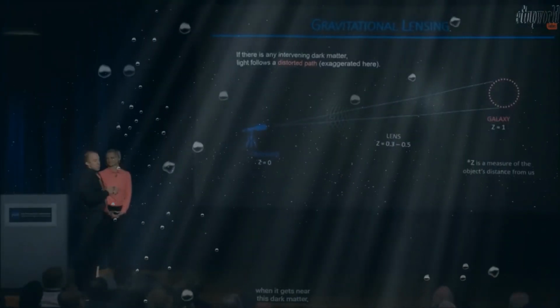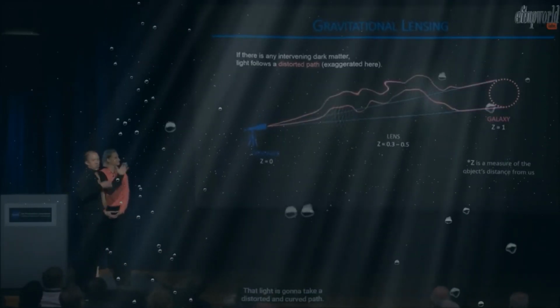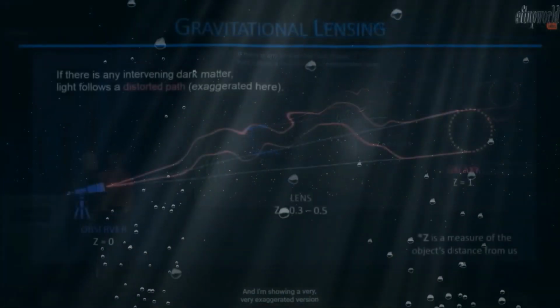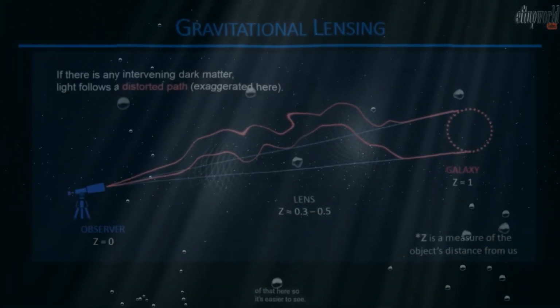One of the consequences of Einstein's theory of relativity, our theory of gravity, is that mass bends space. So what this means is the light, when it gets near this dark matter, won't take a straight path to us. That light is going to take a distorted and curved path. And I'm showing a very, very exaggerated version of that here, so it's easier to see.